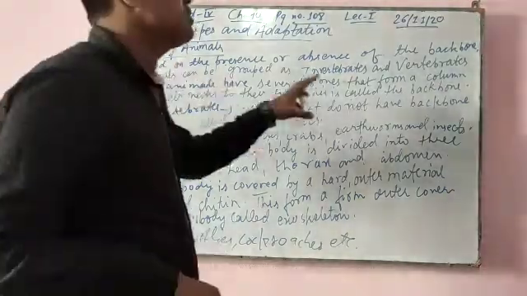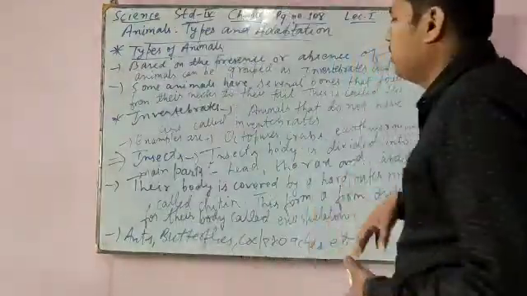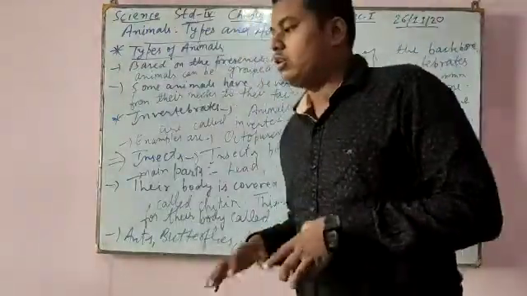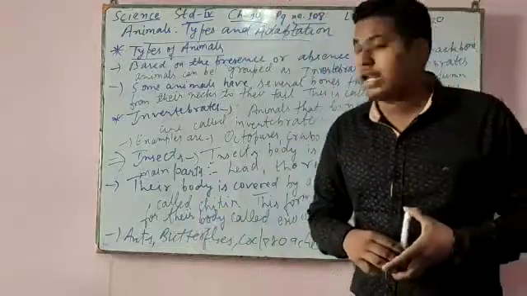So on the basis of presence and absence of a backbone, you have to read two things: invertebrate animals and vertebrate animals. Invertebrates are completed. Now vertebrates I will explain in the next class.